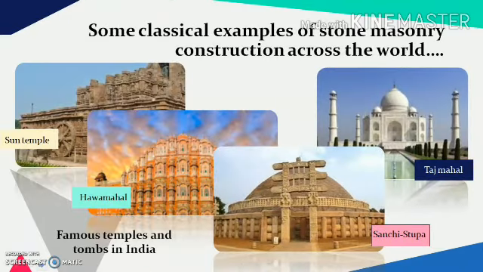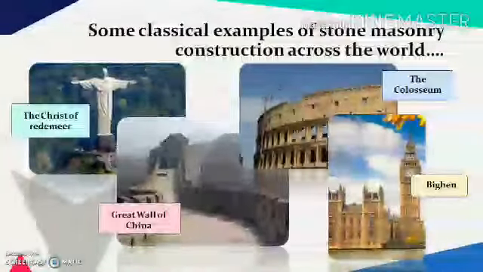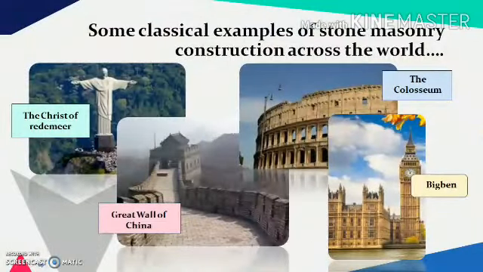Stone masonry has existed in our society since ages, particularly in India. Some classical examples of stone masonry in India consist of different famous temples and tombs, such as Sun Temple, Hawa Mahal, Sanchi Stupa and Taj Mahal. Some classical examples across the world in which stone is used predominantly consist of the Crac des Chevaliers, the Great Wall of China, the Big Ben in UK, the Colosseum, etc.